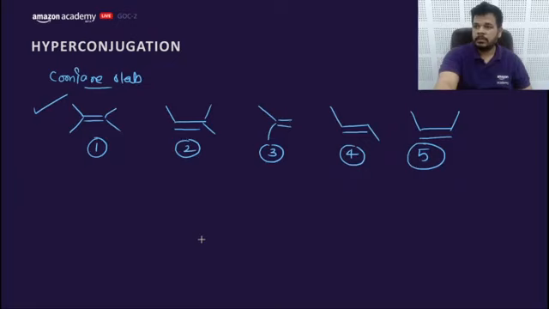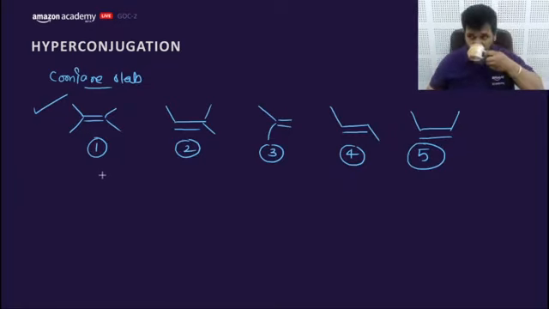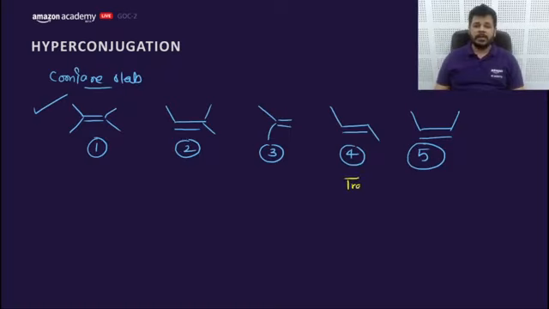So JB says 1, 2, 3, 4, 5. Any other answer? 1, 2, 3, and then 4 and 5. Do you really think trans alkene and cis alkene are equally stable? Do you really think trans and cis alkene are exactly the same stability?